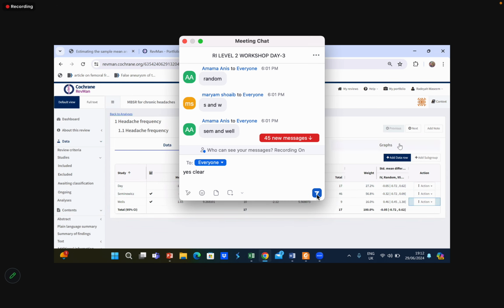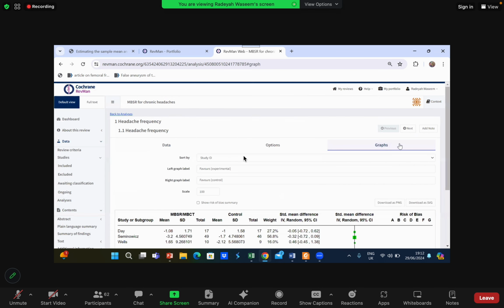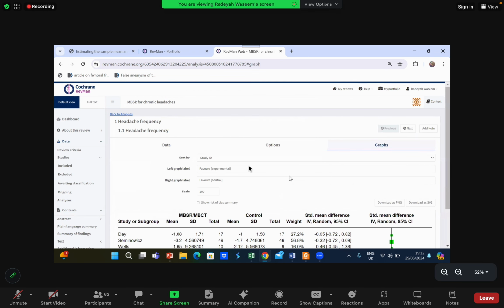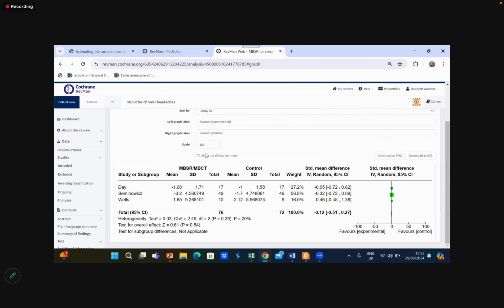Now we will see our graph. Okay, so this is our graph. Let me just adjust the scale. Just click anywhere after setting the scale.